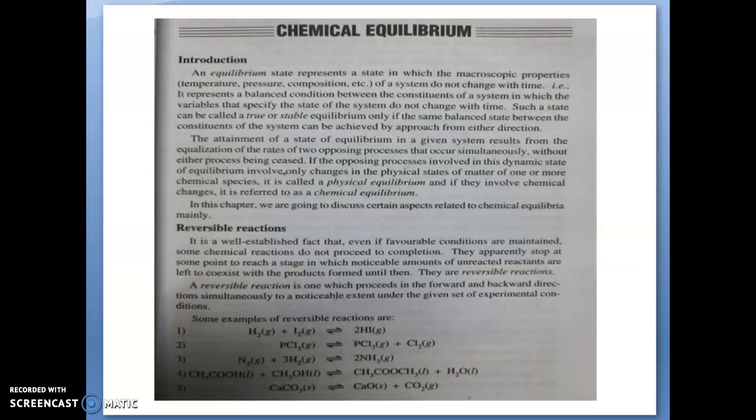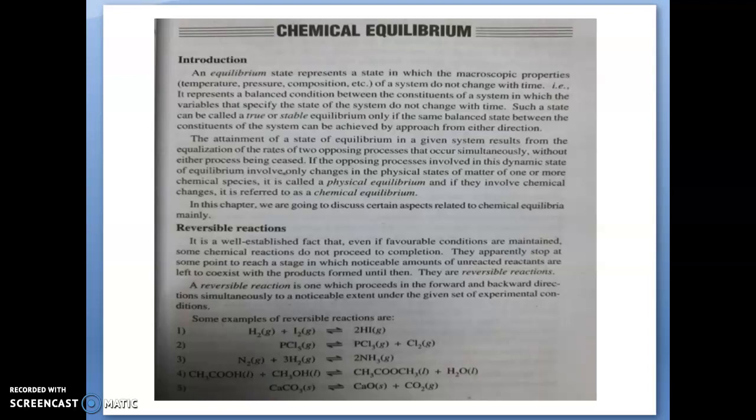This type of equilibrium state can be called true or stable equilibrium only if that balanced state between the constituents of the system can be approached from either direction.